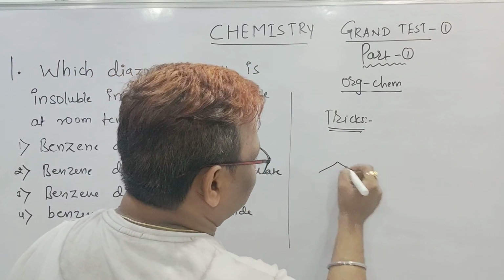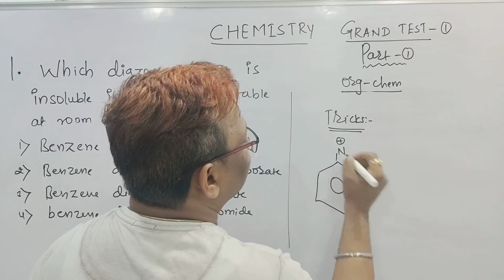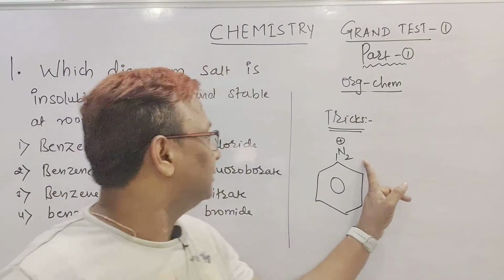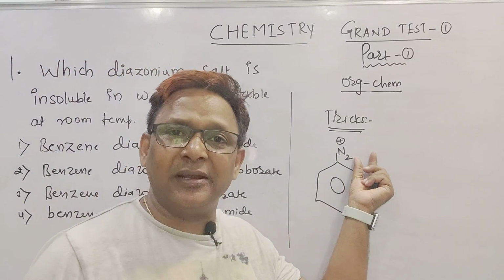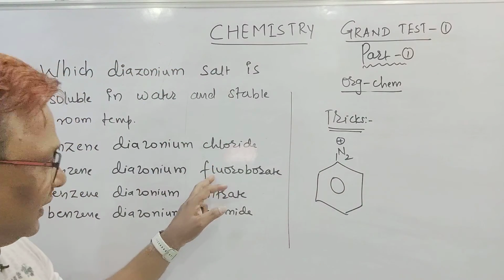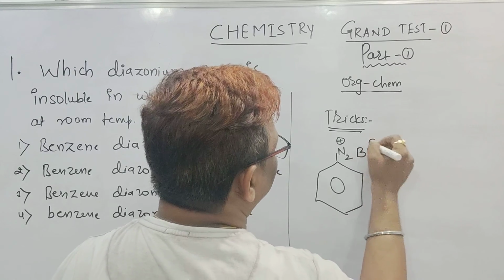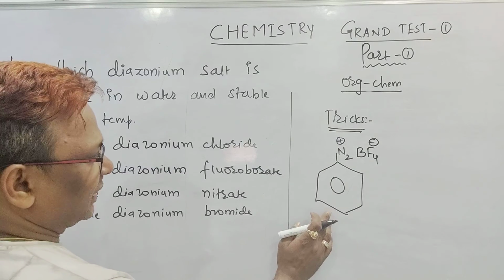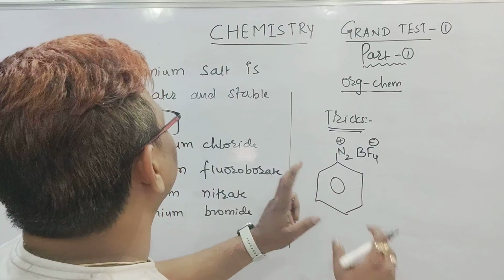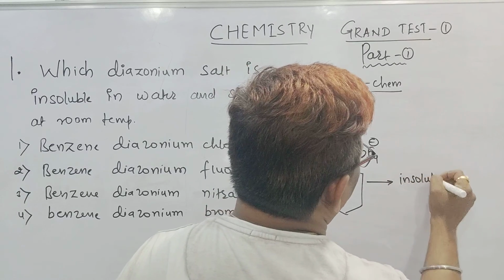This is a diazonium salt, meaning a benzene ring should be there, with N2 positive, and it should have something negative. If I say Cl negative, it is called chloride. If I put Br negative, it is bromide. If I put NO3 negative, nitrate, and fluoroborate, BF4 negative. This is called benzene diazonium fluoroborate. It is such a diazonium salt that it will be insoluble in water.